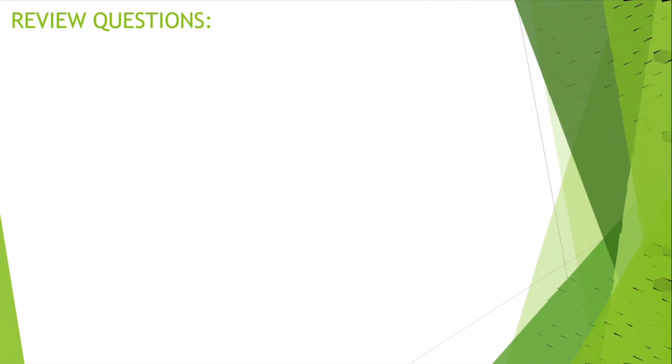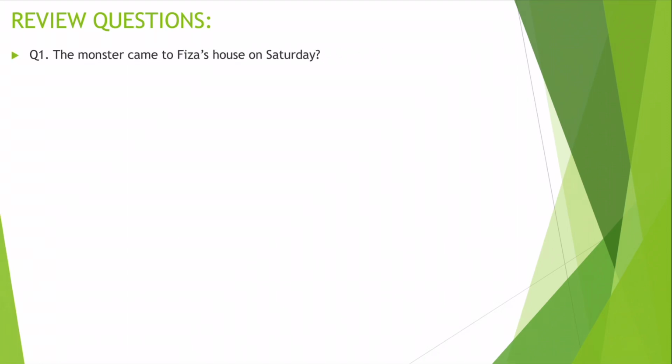Alright students, it's time to review the whole story. I'll be asking you questions one by one and please try to answer them yourself. They're very easy and they're just related to the story. I know you all have understood the story very well. So let's get started. Question number 1. The monster came to Fizza's house on Saturday. Do you think monster came to Fizza's house on Saturday? Excellent! No, monster came to Fizza's house on Sunday.